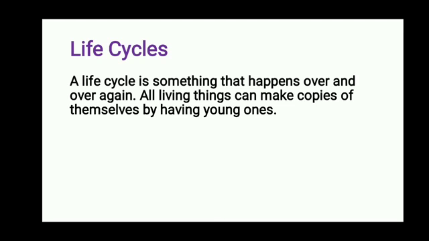Class, as we know, all living things have kids that are almost alike them. When the older one dies, their young ones replace them and have kids, and when they become older and die, their kids replace them, and that's how the life cycle continues.